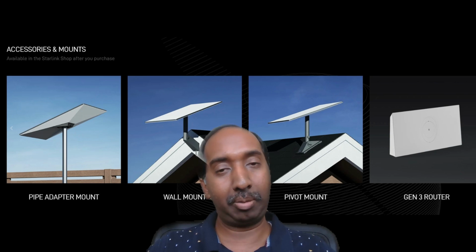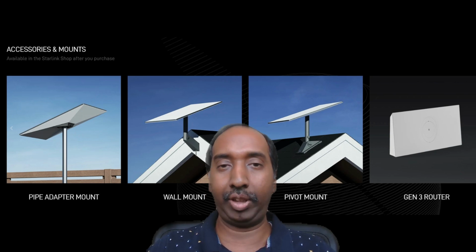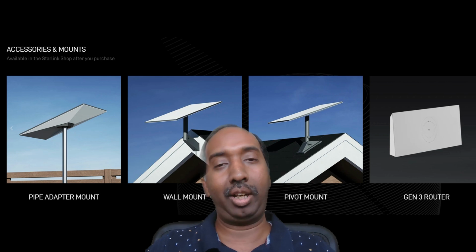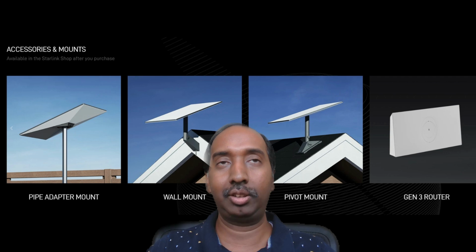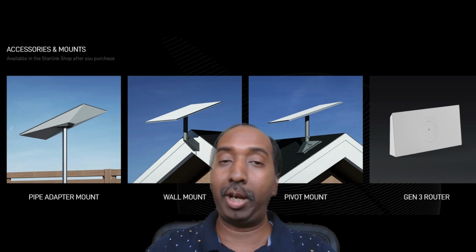As Elon Musk mentioned, this is for internet service, and there are many other internet service providers. Why should we rely on Starlink? Because due to the pandemic, there are multiple work-from-home opportunities and kids are learning online. Many kids are learning online, and going forward this will grow exponentially.